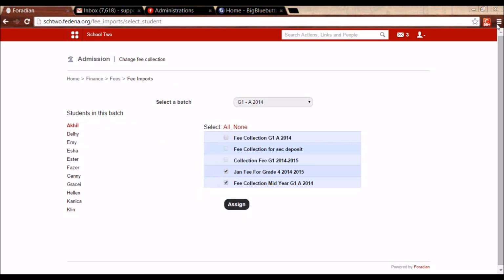So this is very handy when a student is joining late in the institution or in a batch.